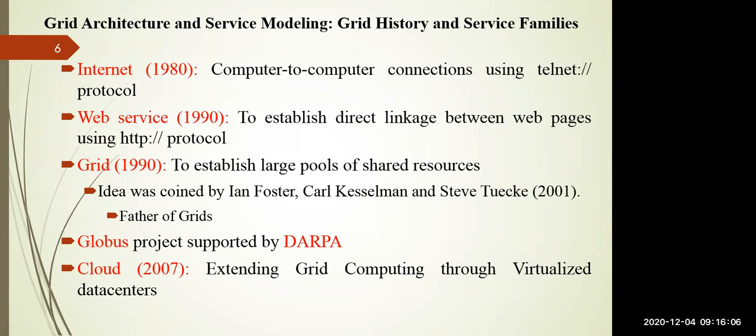So the internet was developed in the year 1980 to provide computer communication using the telnet protocol, right? The basic purpose of the internet is how one computer can communicate with another computer. One example is, I am sending an email to you. I am using my computer system to send a mail to you, and you are using your computer system to view that mail. That is possible with the help of the internet. So earlier we were using the telnet protocol to make it possible.